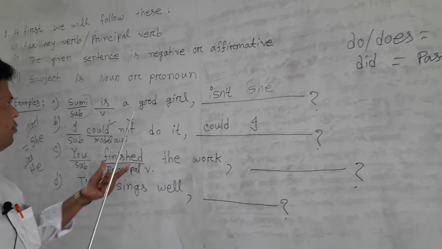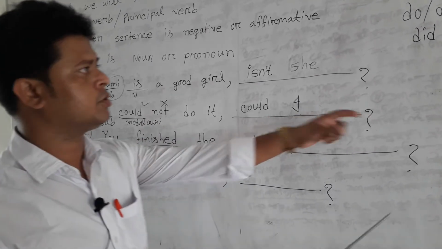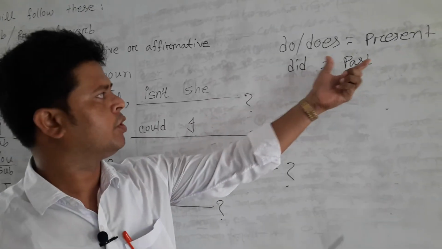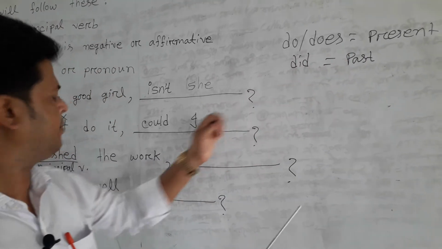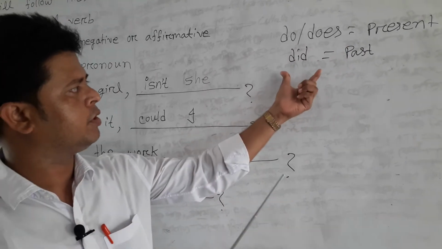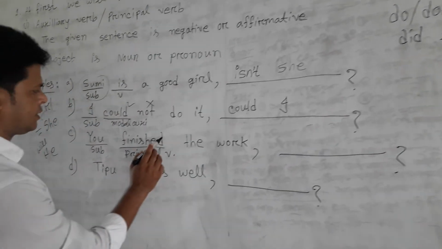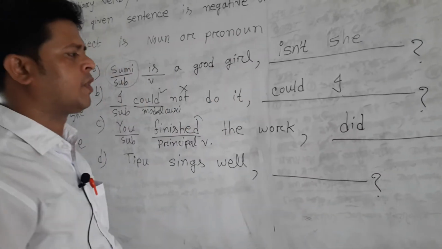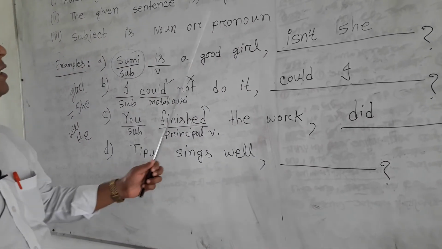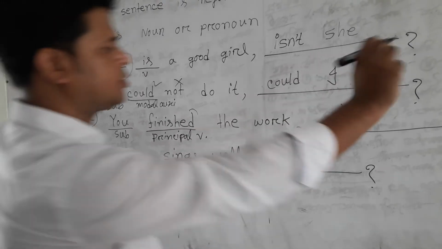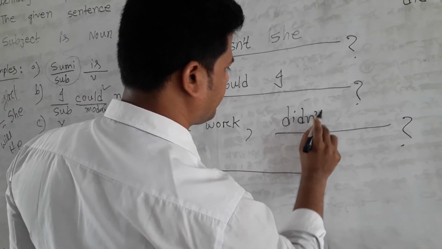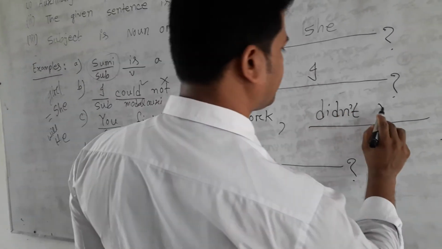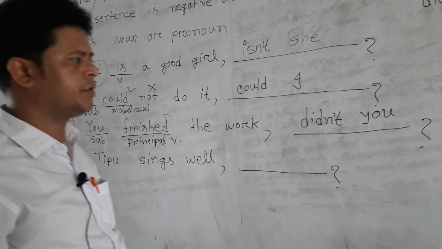If the principal verb is in the sentence, we will use do, does or did. If the principal verb is present, we will use do or does, and if it is past, we will use did. Here, finished is the past form, so we will use did. Then negative or affirmative. It is affirmative, so we will use not, but the short form. Didn't. The subject is a pronoun, so we will use the pronoun. Didn't you?